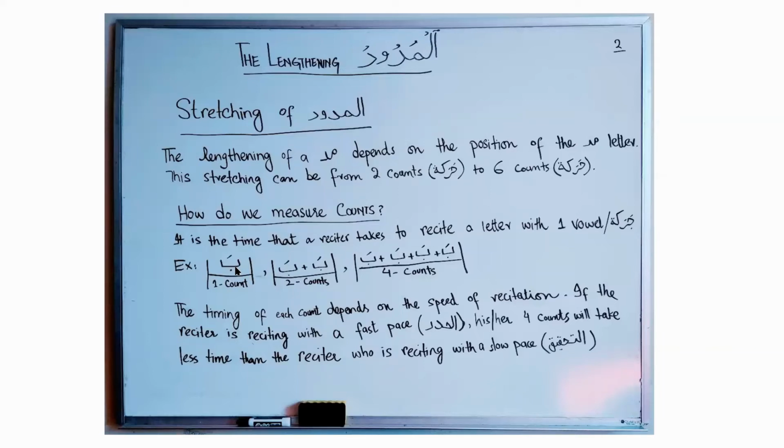So if you see in this example, letter ba has a fatha. So when I say ba fatha ba, so the time that I take to say ba with the fatha like this, ba, is 1 count. And similarly, the time that I take to recite 2 vowels consecutively, that is 2 counts or 2 haraka for me. So ba has a fatha and the other ba also has a fatha. So I will say ba, ba. So the time that I take to recite 2 vowels consecutively is 2 counts according to my recitation.